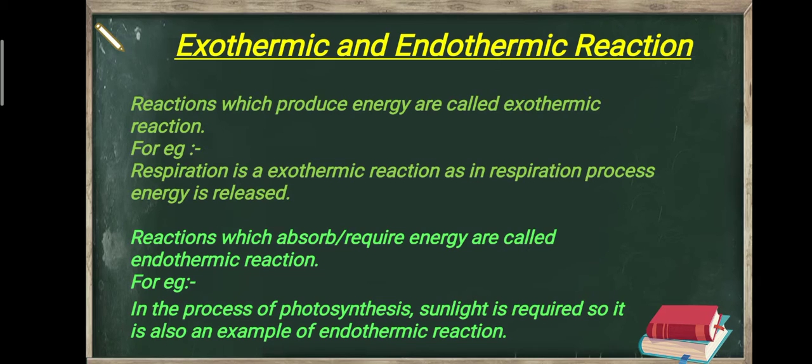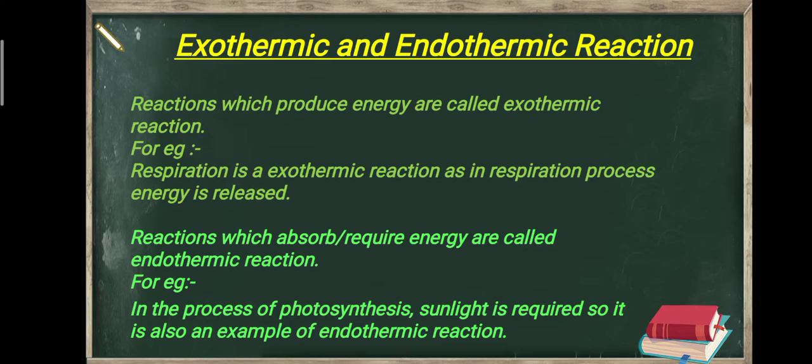I am repeating again. Exothermic reaction is a reaction in which energy is released or energy is produced. Let's take an example. Respiration is a type of exothermic reaction because in respiration energy is released, and the reaction in which energy is released is known as exothermic.